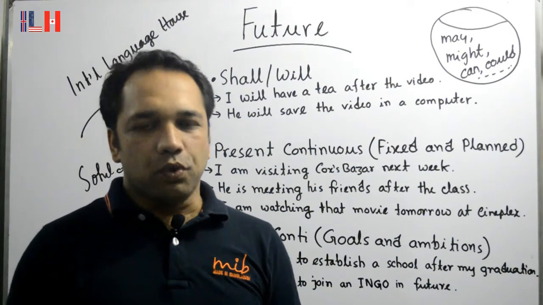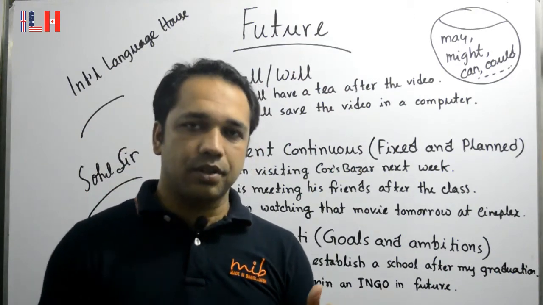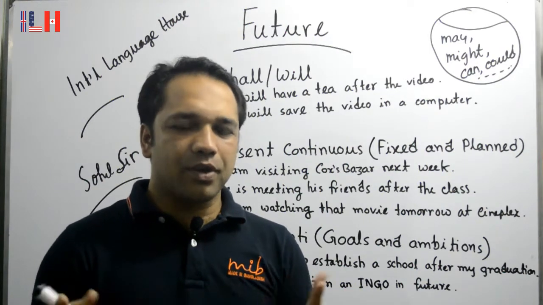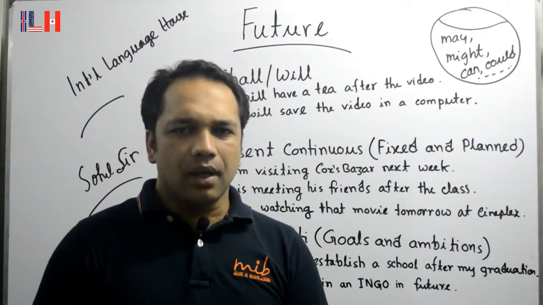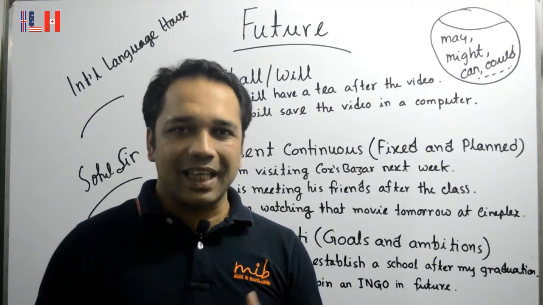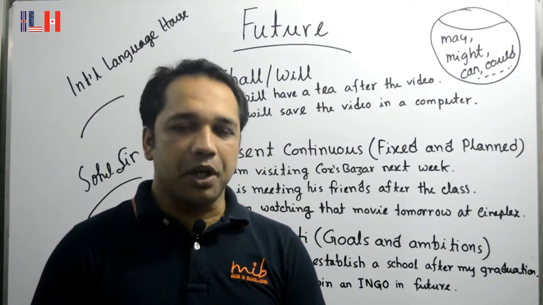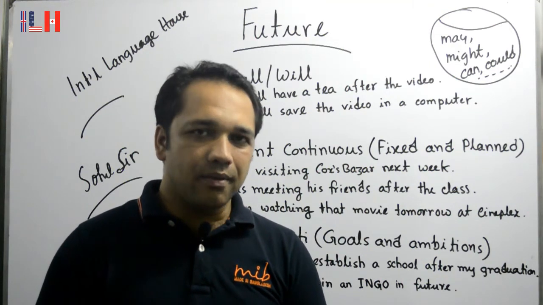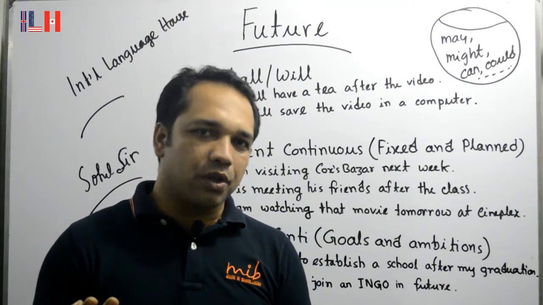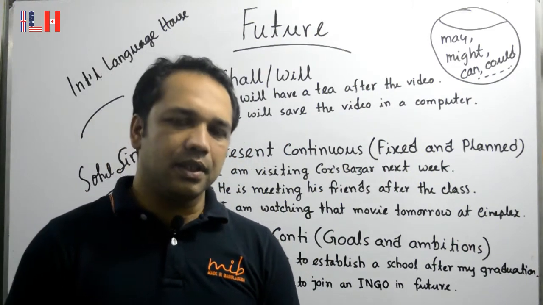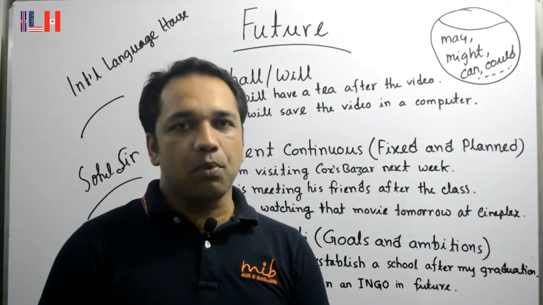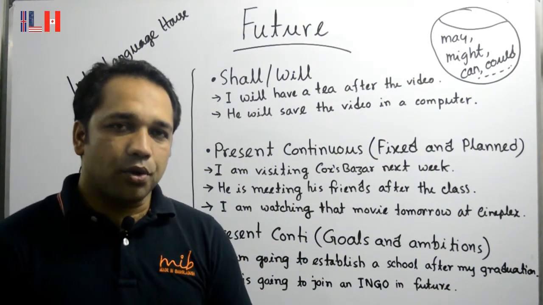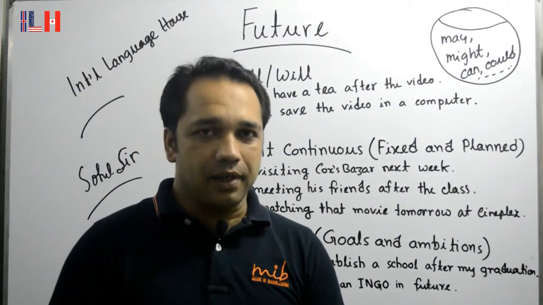Today basically we will talk about future. We will not discuss very specifically future tense, rather we will try to concentrate on future. There are many ways to express future expressions. First of all, we use shall and will, and then to express future we also use present continuous tense, and sometimes we also use modals to talk about future. First of all, I would like to talk about shall and will.